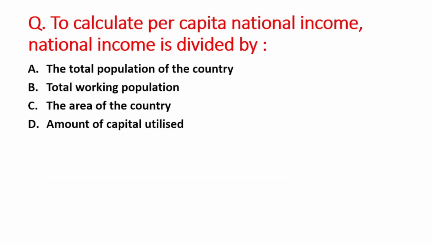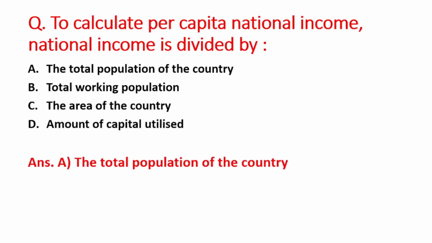Next question: to calculate per capita, national income is divided by A option is the total population of the country, B is total working population, C is the area of the country, and D option is the amount of capital utilized. So the right answer is option A, that is the total population of the country. It means per capita income equals national income divided by total population of the country.